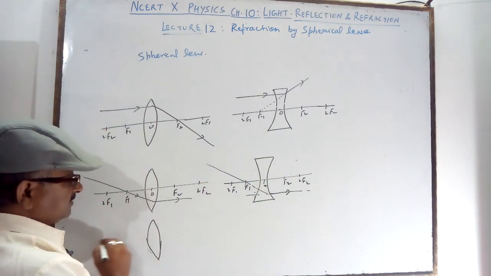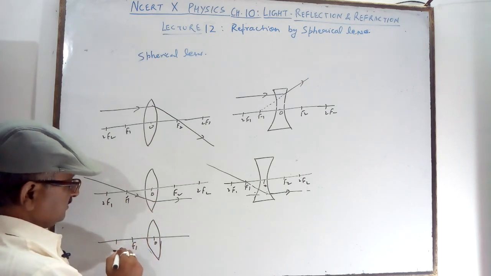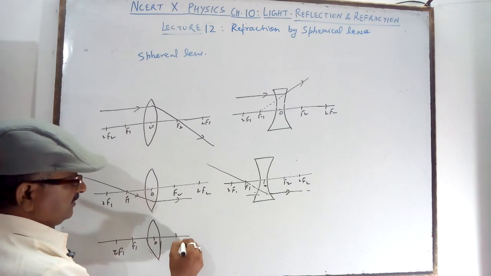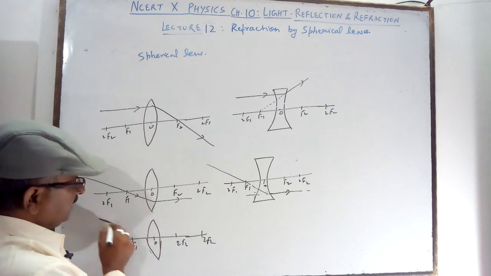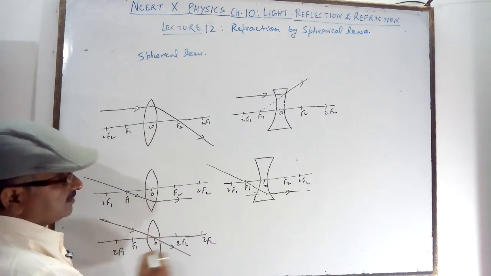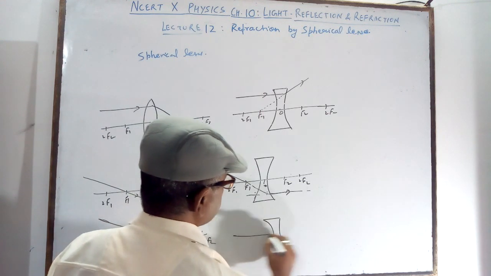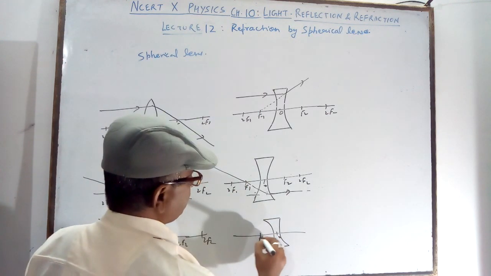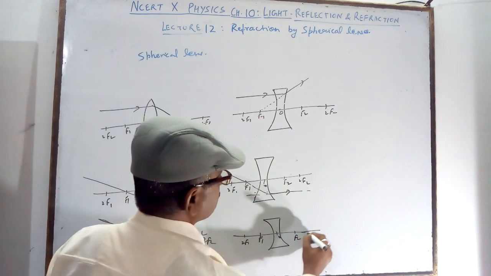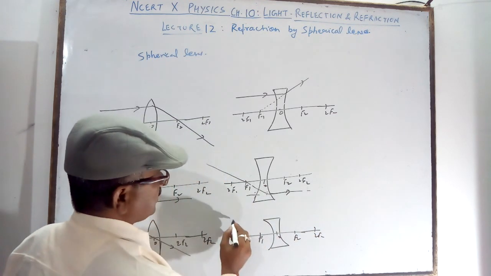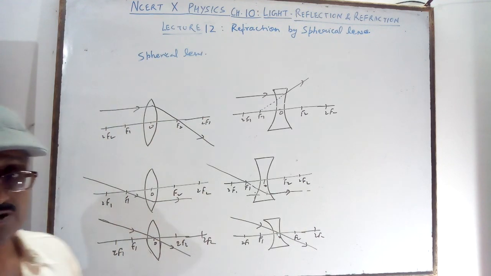And for the optical center, one more thing: a ray which passes through the optical center will not deviate, it will pass as it is. The same condition applies in the concave lens also. Convex and concave have the same condition, with F1, 2F1, F2, 2F2. A ray which passes through the optical center passes without deviation.